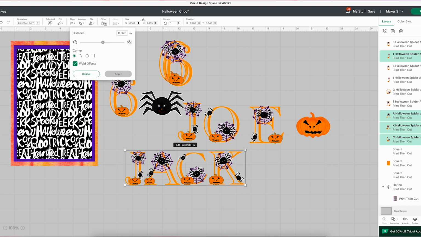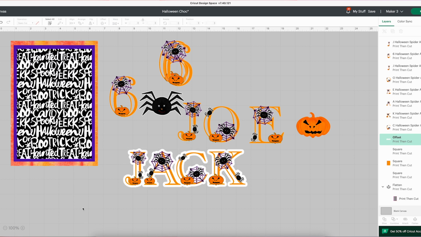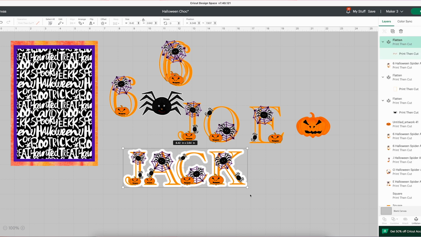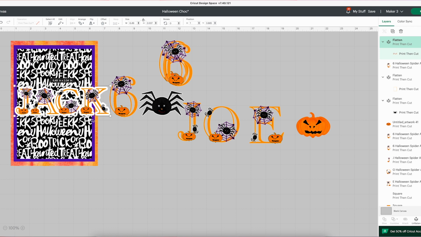And I use offset all the time. It's brilliant for print and cut. So just make a bit of an offset. I want it quite big actually on this one. And then I'm going to click apply, and there's my offset in black. But if I head to the top, I can change the colour of that. Now I'm going to select all, and I'm going to flatten, and that now makes that one image so that it all moves together, and if I print it, it will print as one.